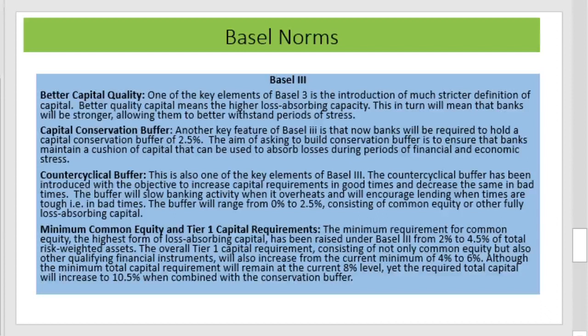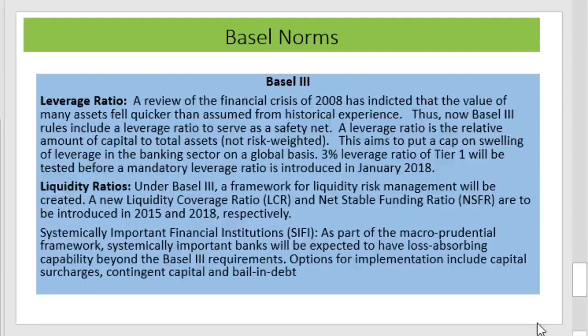Although the minimum total capital requirement will remain at 8%, the required total capital will increase to 10.5%. That is, 4.5 here and 6% here, making 10.5. The minimum capital requirement will be 8%, but total capital will increase to 10.5%. And some other changes introduced are the leverage ratio. We have seen two liquidity ratios were introduced, and in the leverage ratio also some changes were introduced.